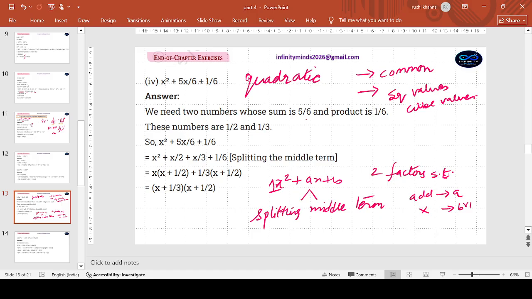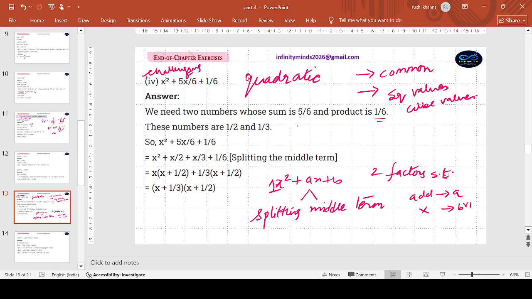So we need two numbers such that sum is 5 by 6, product is 1 by 6. Yes, this can be termed as slightly challenging for you to think. Slightly challenging. Why?